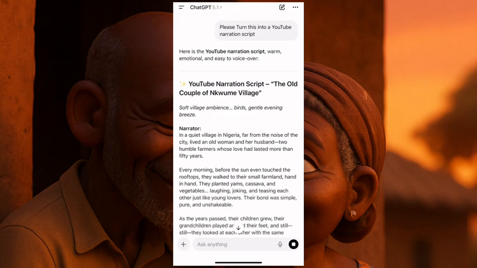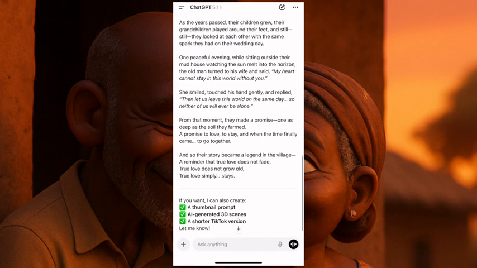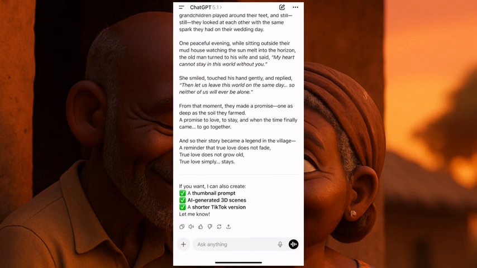Now it will come out as a perfect story with the narration and everything. There you have it. Okay. Now they said down here, if you want, I can also create a thumbnail prompt, an AI generated 3D scene, a short TikTok version. Have you heard? Always read here. This is for beginners, I beg. This is for beginners. If you want to do your good stories and make sure you do them like a pro, this is what you do because ChatGPT always got you.